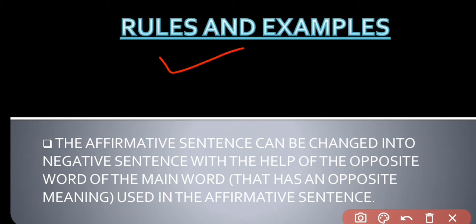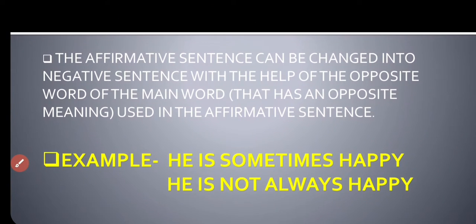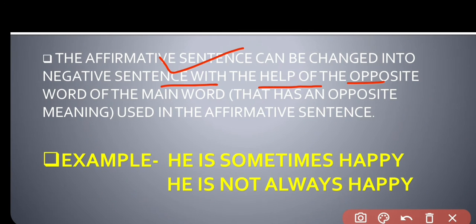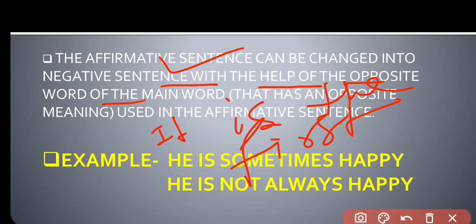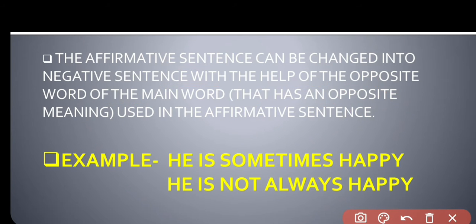So here I have given some examples with rules, and you can see here on the screen. The affirmative sentence can be changed into a negative sentence with the help of the opposite word. So it is the first rule you have to remember. The negative words can be formed out of the opposite word of the main word. So in the affirmative sentence, here is the example.